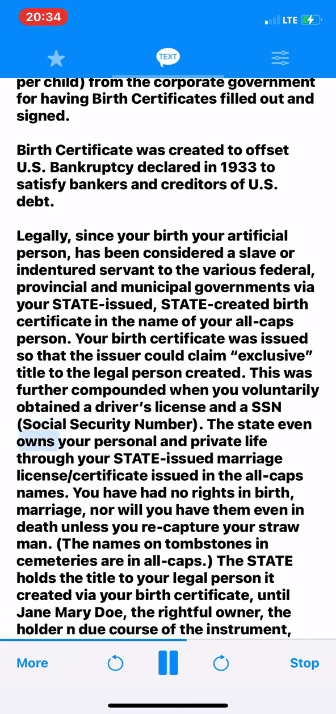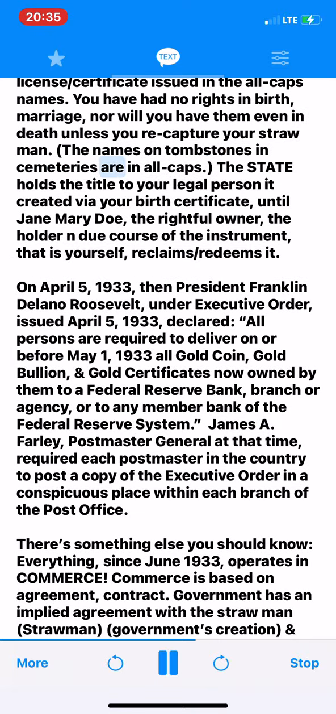The state even owns your personal and private life through your state-issued marriage license certificate issued in the all-caps names. You have had no rights in birth, marriage, nor will you have them even in death unless you recapture your straw man. The names on tombstones in cemeteries are in all caps. The state holds the title to your legal person it created via your birth certificate, until Jane Mary Doe, the rightful owner, the holder in due course of the instrument, that is yourself, redeems it.